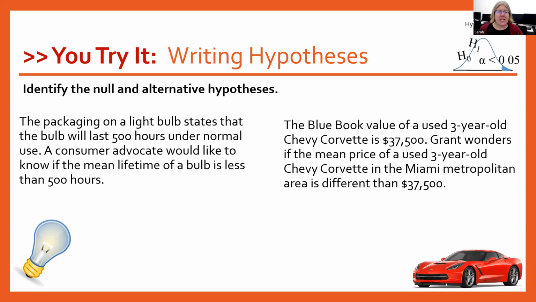So this first one says the packaging on a light bulb states that the bulb will last 500 hours under normal use. A consumer advocate would like to know if the mean lifetime of the bulb is less than 500 hours. So that packaging is going to serve as the authority figure, and so that'll be our null hypothesis. So that H0 is going to say mu is equal to 500. And then the alternative is that claim from the consumer advocate, and they're saying that it's less than. So HA is going to have mu is less than 500.